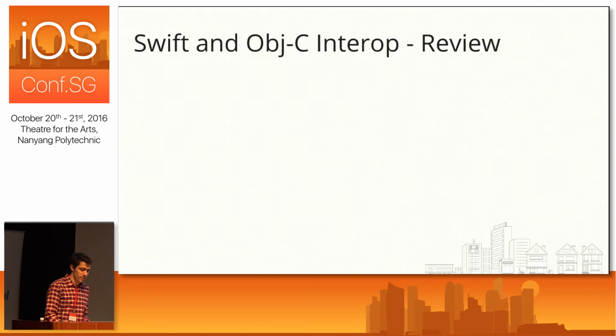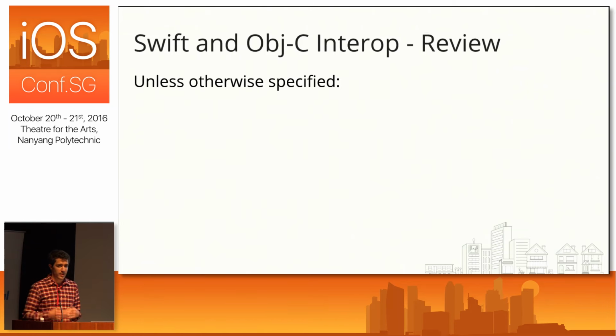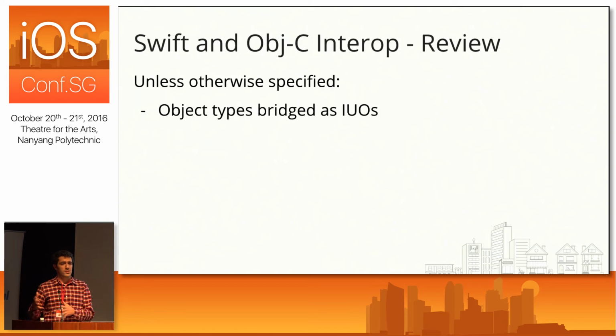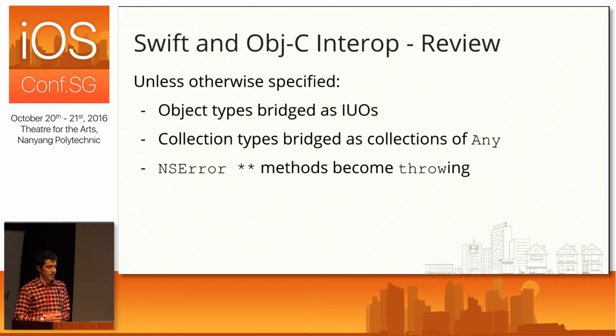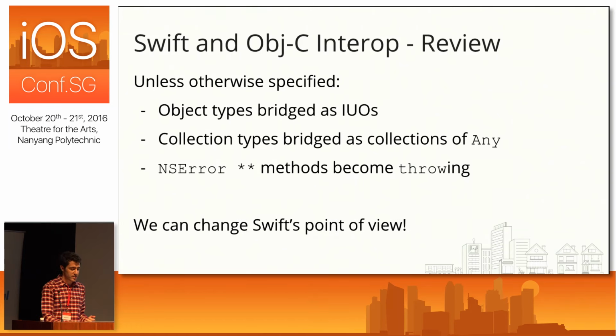All right, so to quickly recap, unless you give any extra information, the way it works is that all of your pointers are going to be bridged as implicitly unwrapped optionals, and all of your collection types are going to be collections of any. But, like I said before, we did get that benefit of our error pointers being gone, and those are going to be throwing methods now. Now, the good news here is that for those cases that we don't like so much, like the implicitly unwrapped optionals and those collections of any, that's something that we can change.